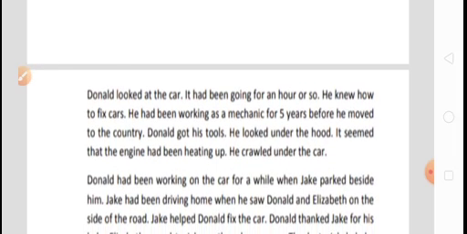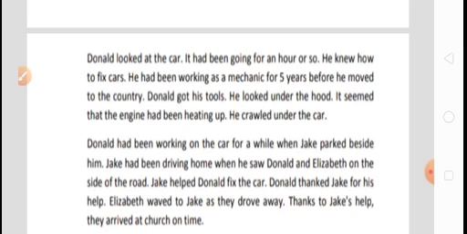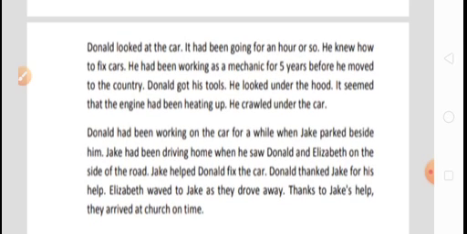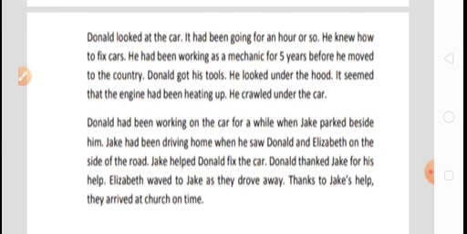Now, Donald looked at the car. Donald started looking at the car. That means something has happened to the car. What kind of strange noise did they hear? There is a strange noise in the car. That's why Donald started looking at the car. Now, this is also in simple past form, because Donald is the subject, looked is the B2 form, and at the car, that is the complement. So we may say this is also in simple past form.